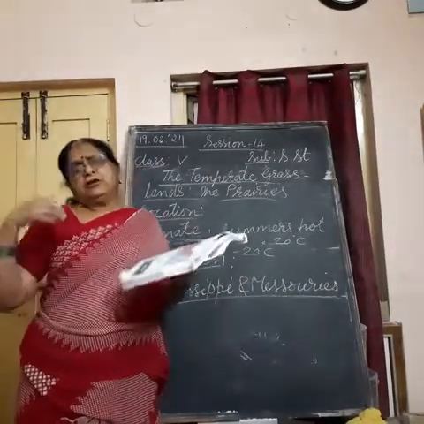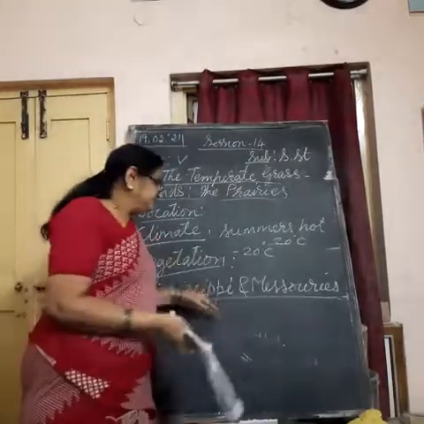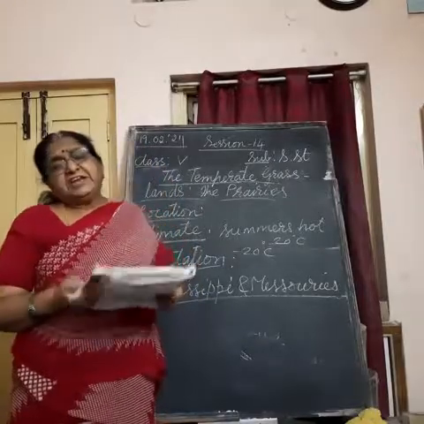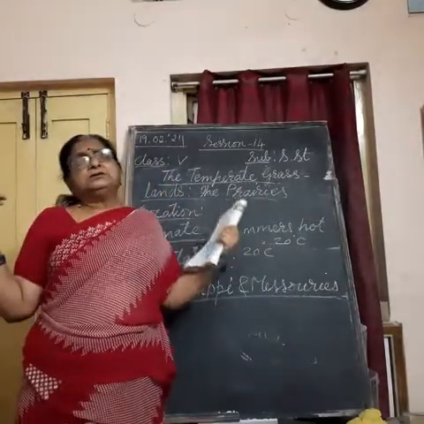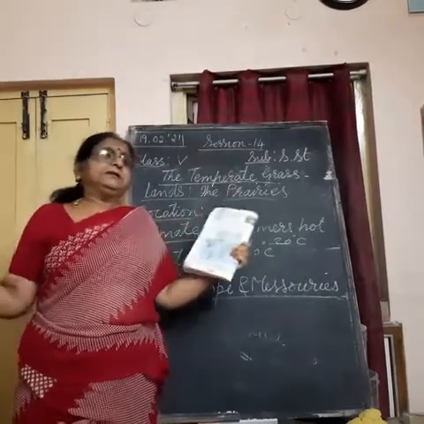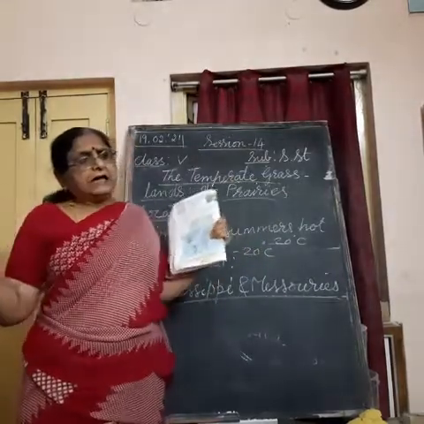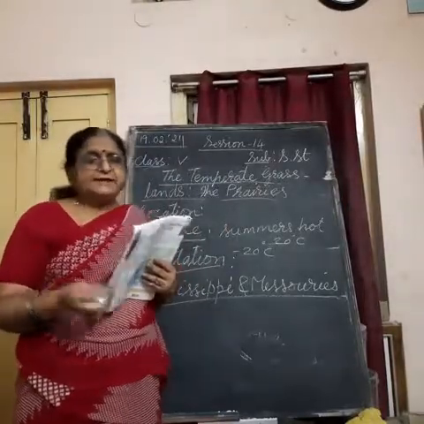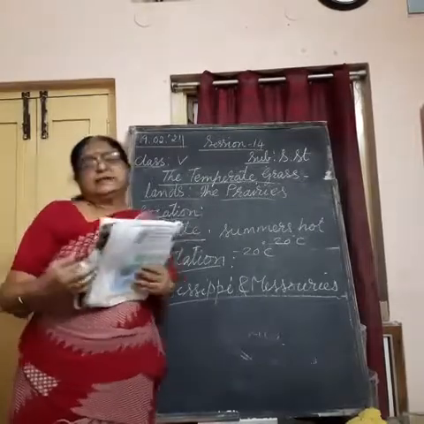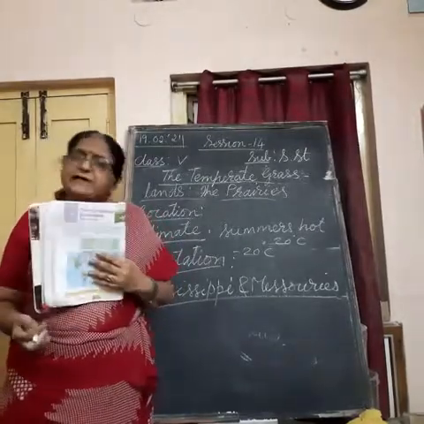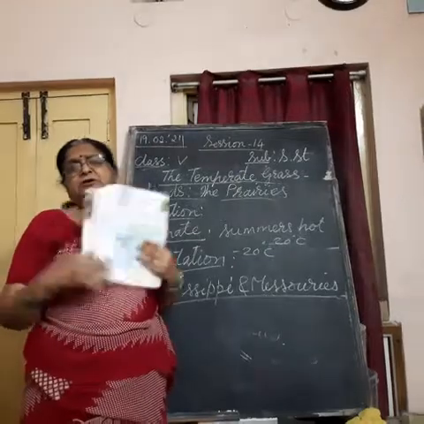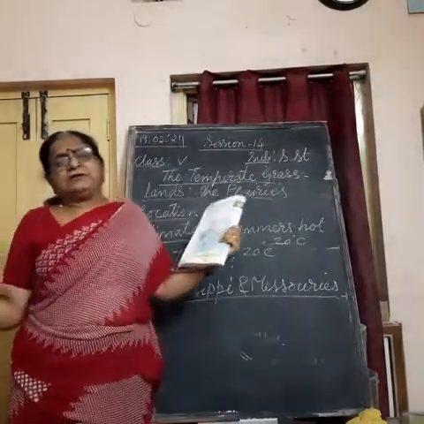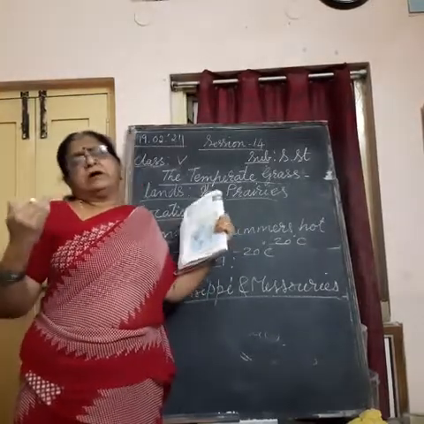The main crop is wheat. They use the water of these two rivers and grow wheat in a very large quantity. Such a large quantity that a large part of the surplus is exported to other countries also. That's why prairies are known as the wheat basket of the world. Why are the prairies known as the wheat basket of the world? Because here wheat is grown in such a large quantity that the surplus amount of it is